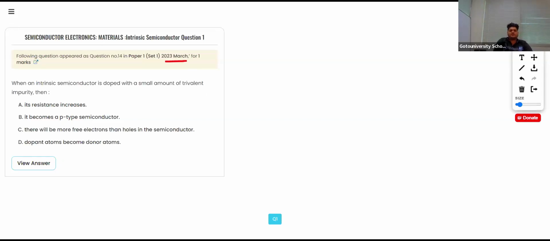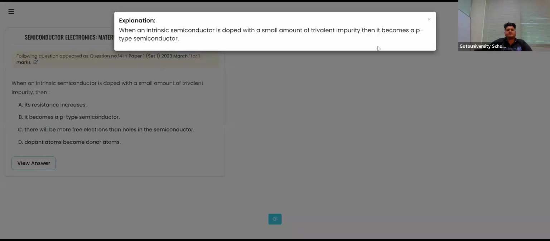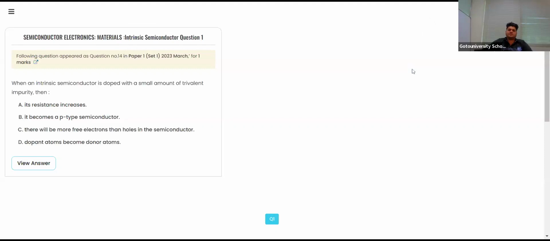Why is an intrinsic semiconductor doped with a small amount of trivalent impurity? If an intrinsic semiconductor is doped with a small amount of trivalent impurity, then option B, it will become a P-type semiconductor.